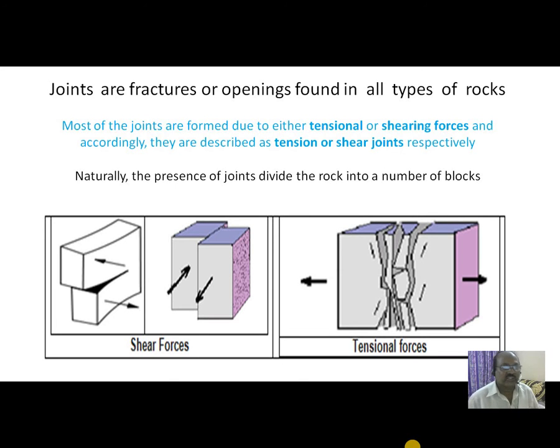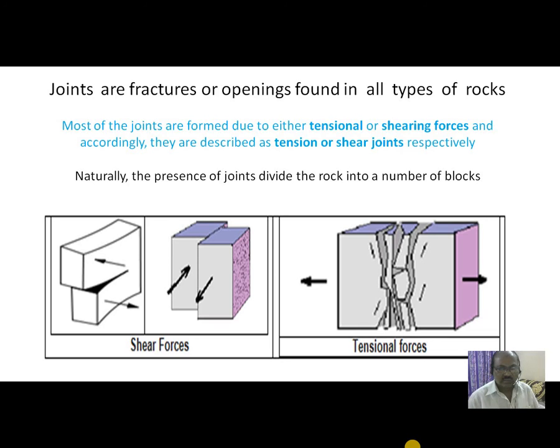Joints are fractures or openings found in all sorts of rocks. Most of the joints are formed by either tensional forces or shearing forces, and so they are called tension joints or shear joints.